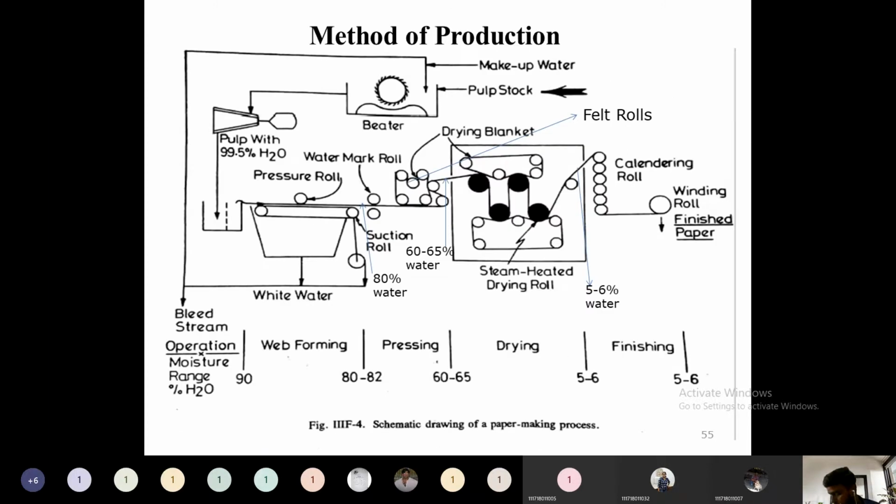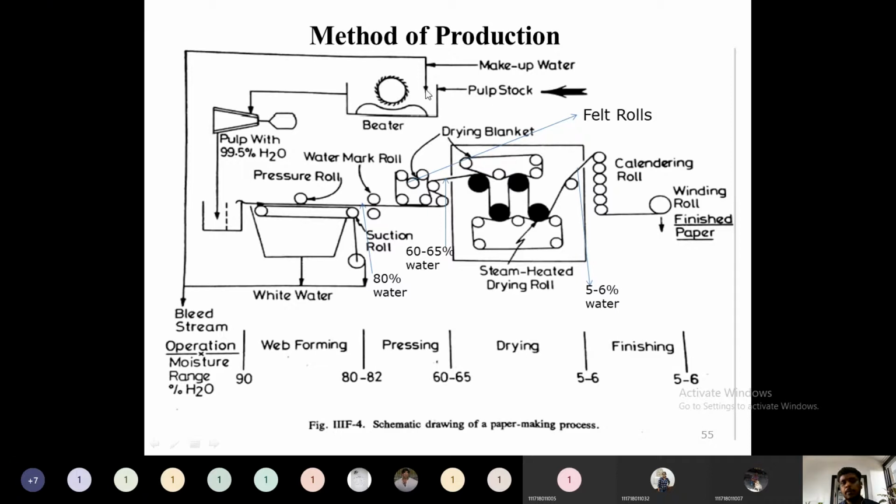Then the methods of production of paper. How do we produce paper? The raw material required is pulp. We know how the pulp is produced. After obtaining the pulp stock, the start of the flow sheet is here. This pulp stock will be prepared as a dilute composition. Pulp is nothing but a fiber or cellulose material, so this pulp fiber will be prepared as a dilute solution in water.